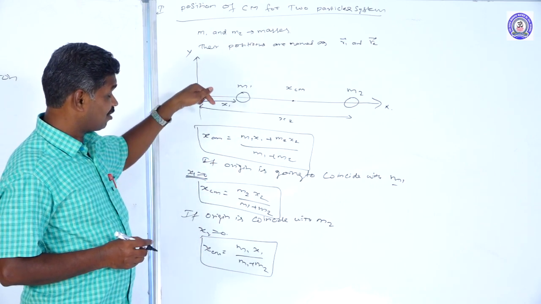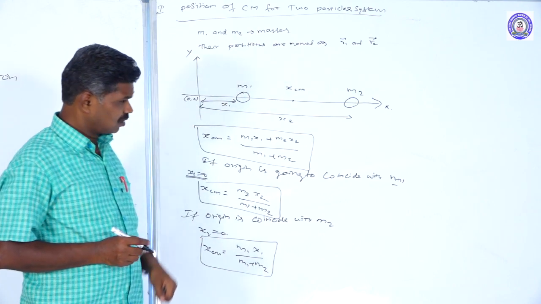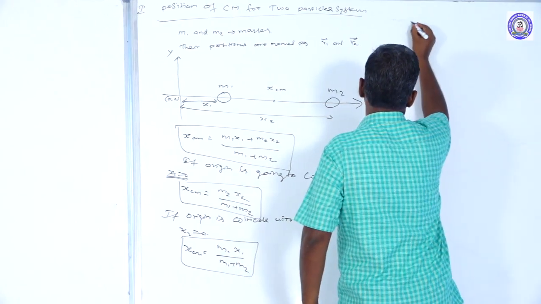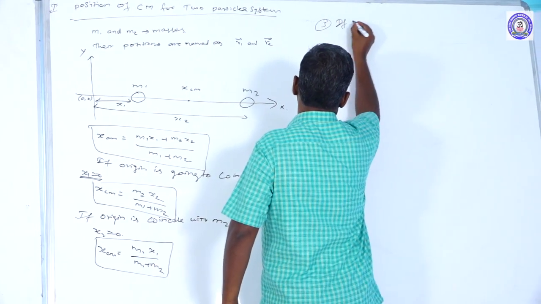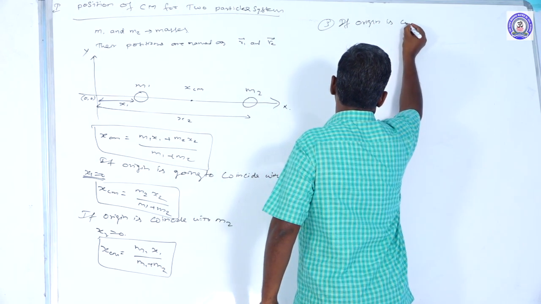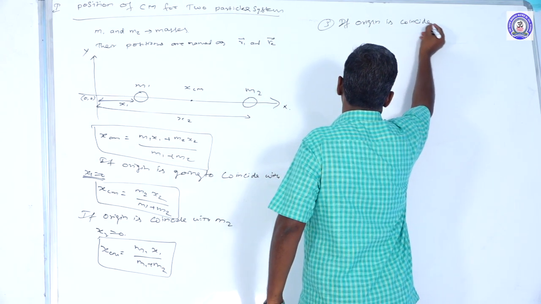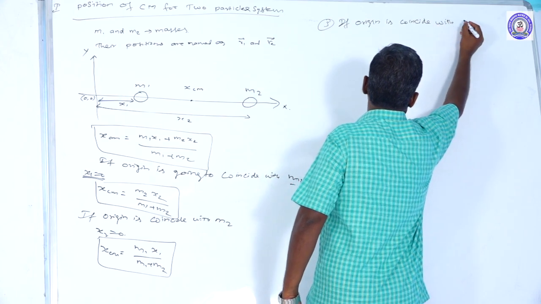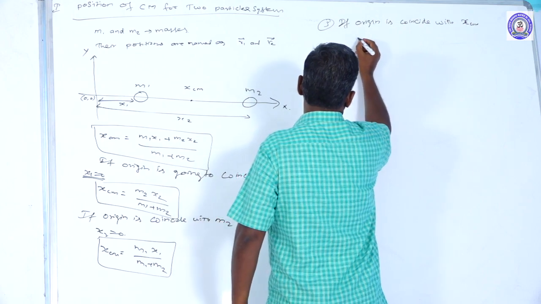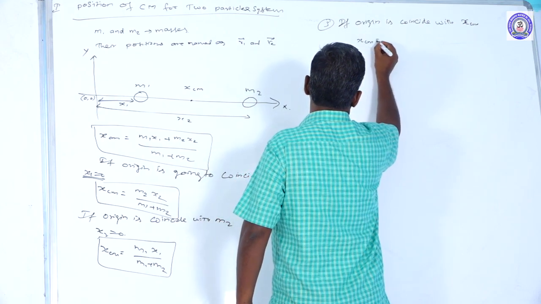Suppose the origin is taken to coincide with the center of mass, then x_cm equals 0.